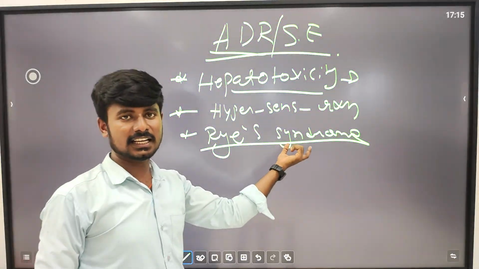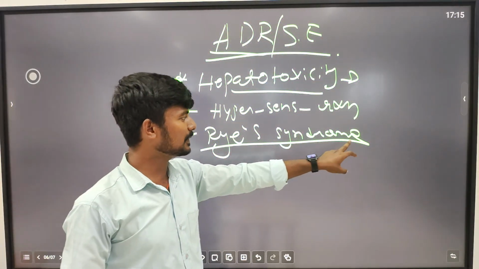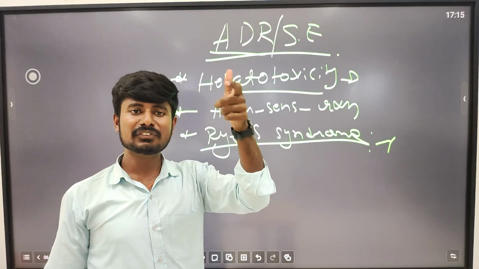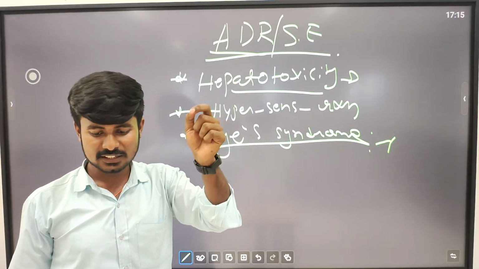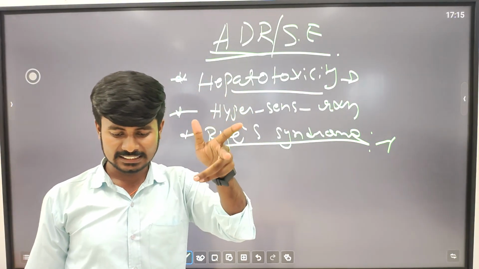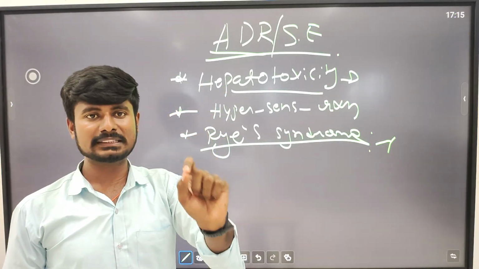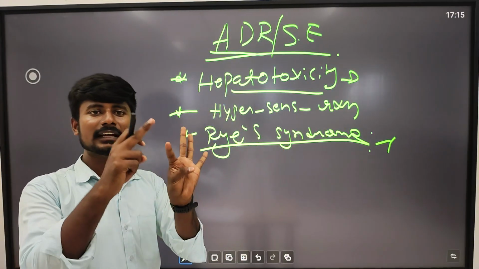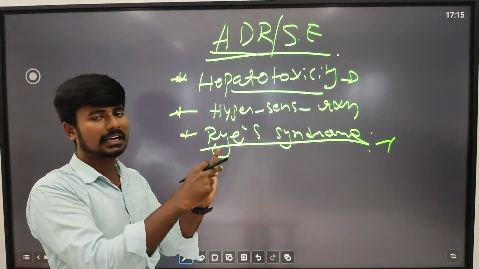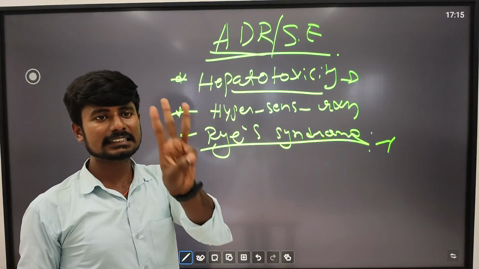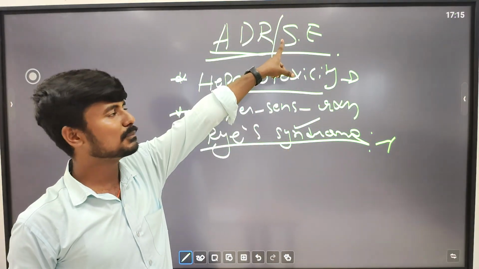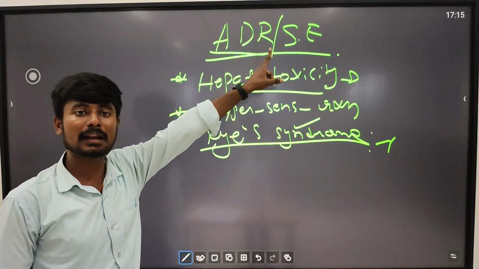This is related to children, pediatric disease. There will be damage of the liver with infiltration of fatty liver, along with encephalopathy, which is called Reye's syndrome. There is hepatic damage and fatty liver, and along with that there is encephalopathy. These are the three main conditions under Reye's syndrome. This is caused by excess use of NSAIDs, for example aspirin.